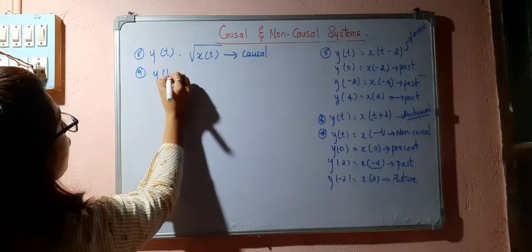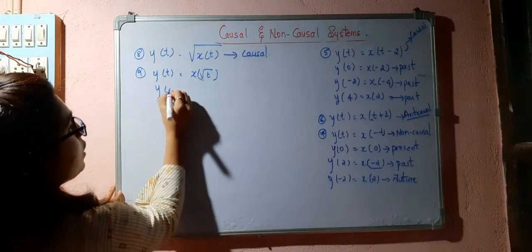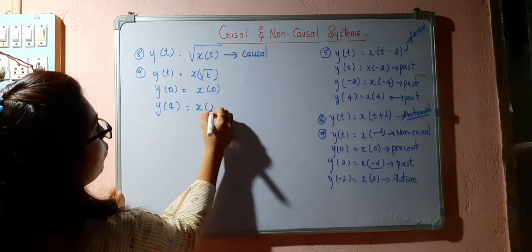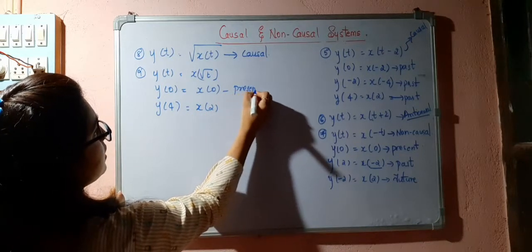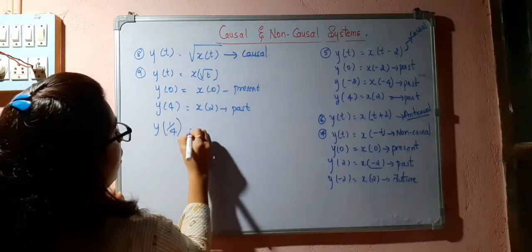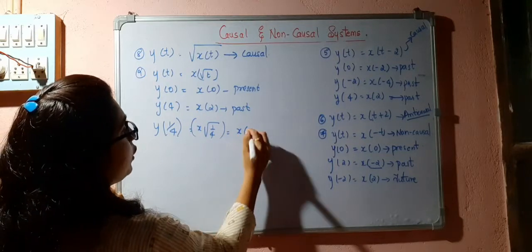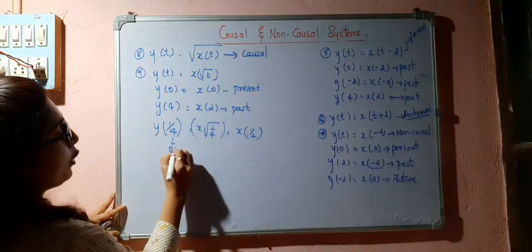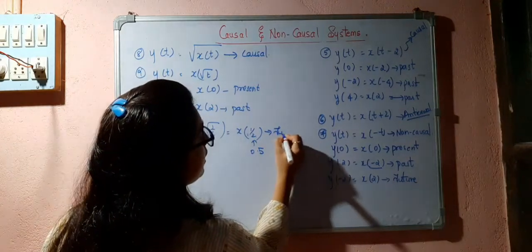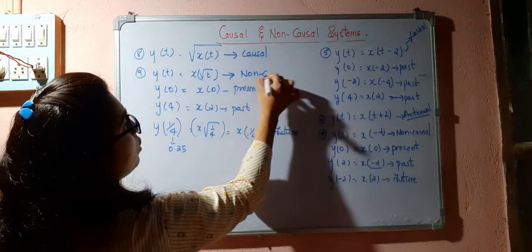But if I consider y of t is equal to x of square root of t, in this case, y of 0 is equal to x of 0, y of 4 is equal to x of 2. So this is present, this is your past. But what if I consider y of 1 by 4, x of square root of 1 by 4, this is x of 1 by 2. So I am applying 0.25 here, but it is depending upon 0.5. So this is nothing but it is depending upon the future input. So this can be considered as non-causal.